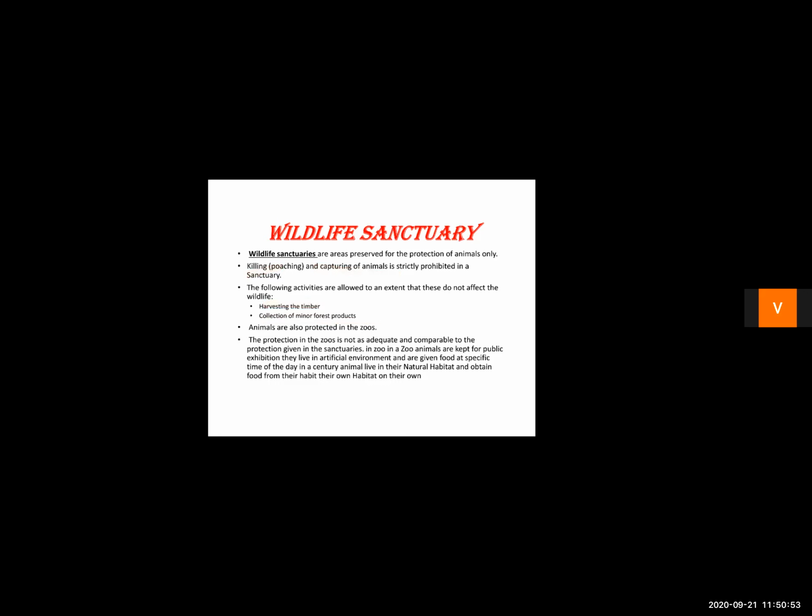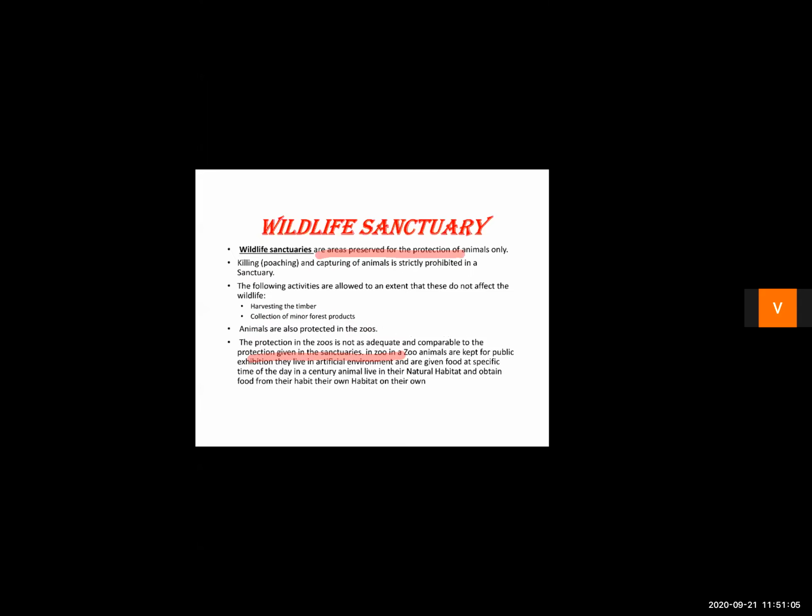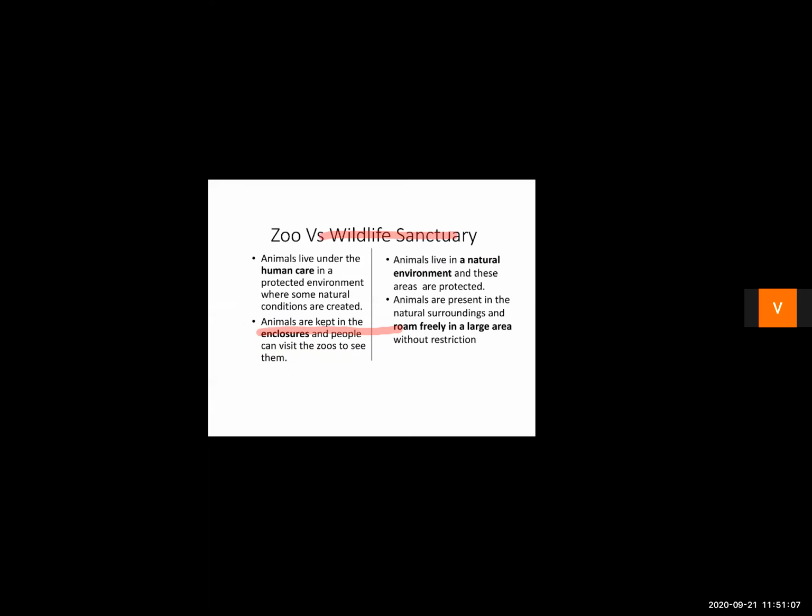Now we may feel that animals are protected in zoo also. Then what is the difference between the animals in the zoo or in a wildlife sanctuary? Beta, that is a very big difference, and that is over here. Zoo. In zoo, the humans interfere. They create an environment for the animals.